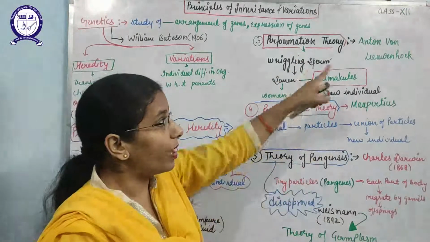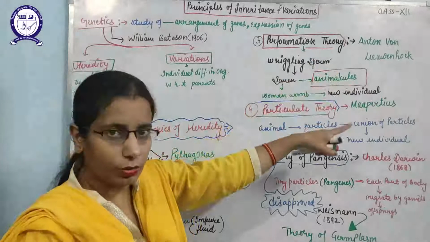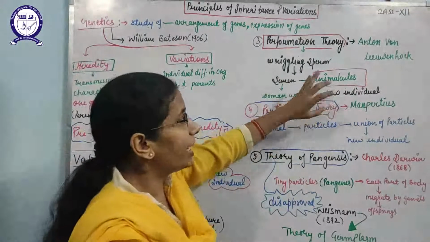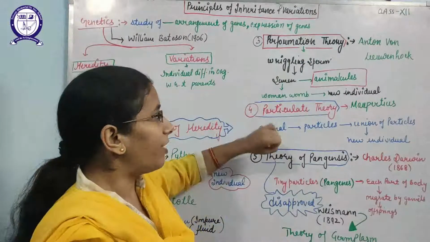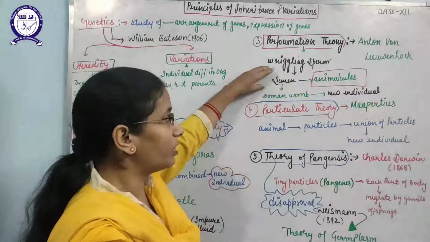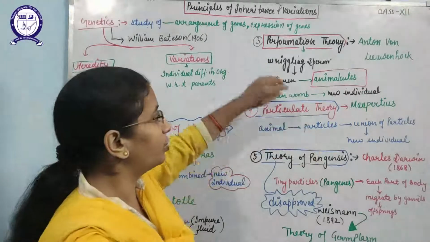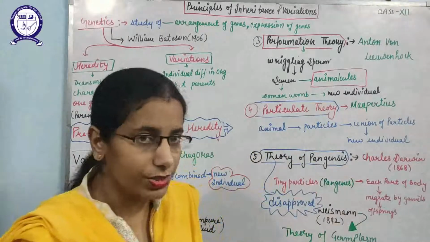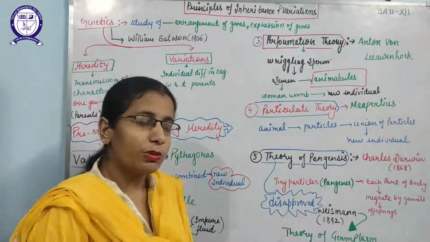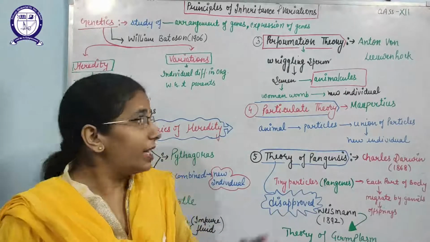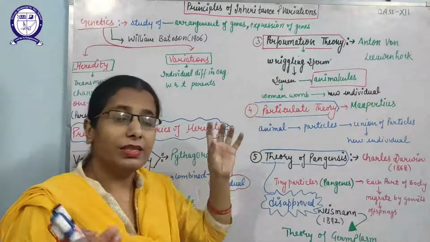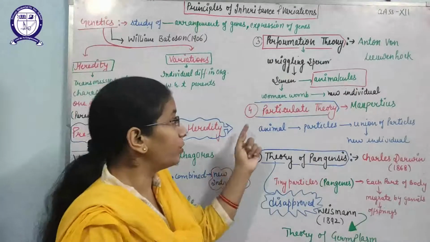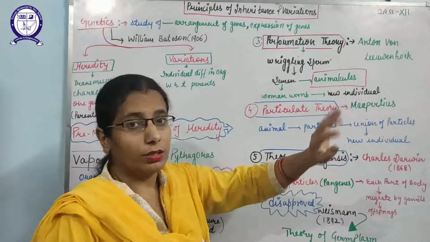At that time you have to tick Anton von Leeuwenhoek, because he was the scientist who gave the name animalcules to the sperm. After that, the idea was that when the sperm found in the semen is introduced into the womb of the female, it will make the new individual organism. It means the womb of the female will provide the space, and the sperm itself is capable of making the new organism. But this theory also failed.